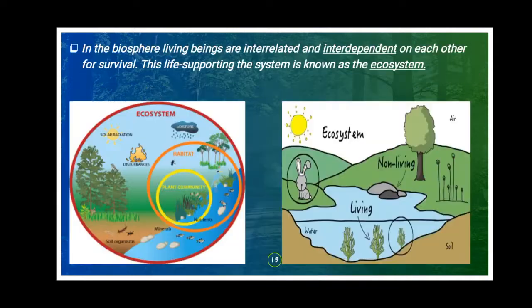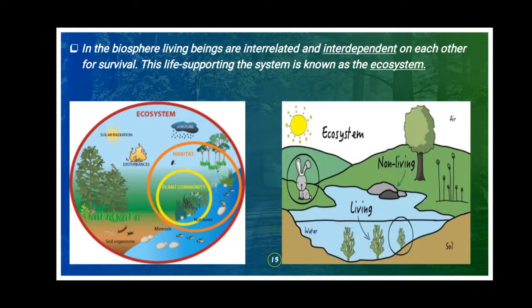Next, what is the biosphere? All together atmosphere, hydrosphere and lithosphere. In the biosphere, living things are interrelated or interdependent on each other for survival.